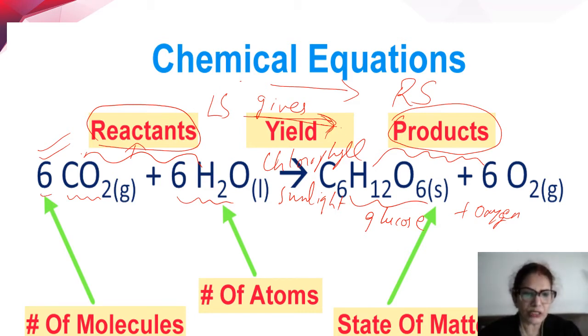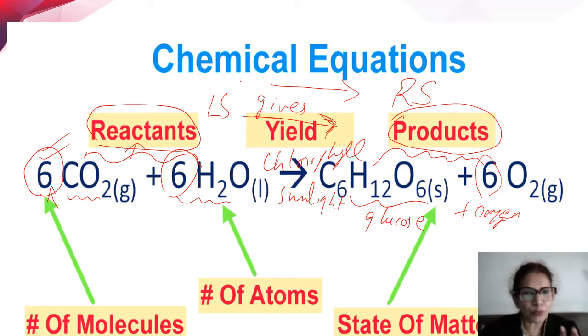Now if you see these numbers in front of the formulae of the reactants or the products, they indicate the number of molecules. Now do not worry about these because you will be learning about them as we do the topic of balancing of chemical equations. So they indicate the number of molecules of the substance reacting.